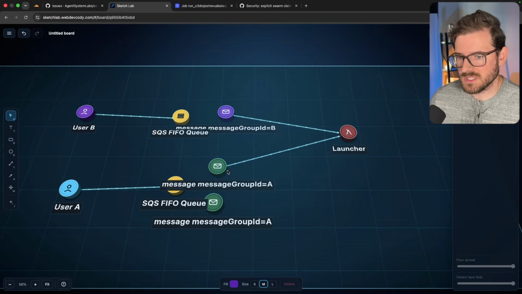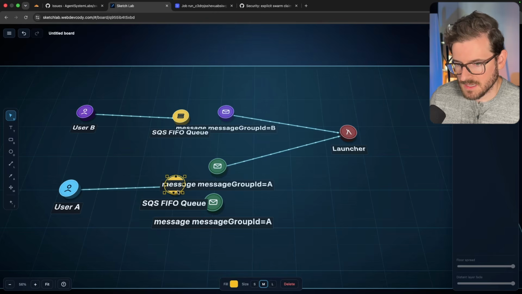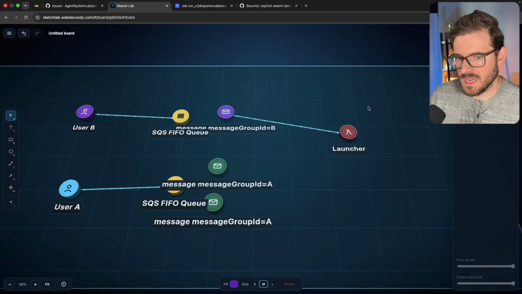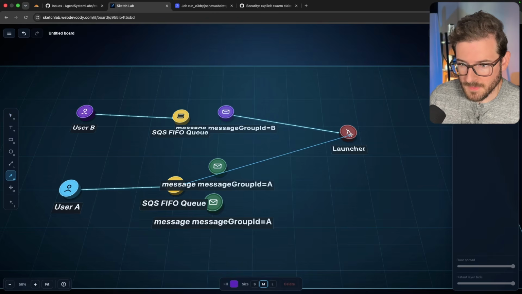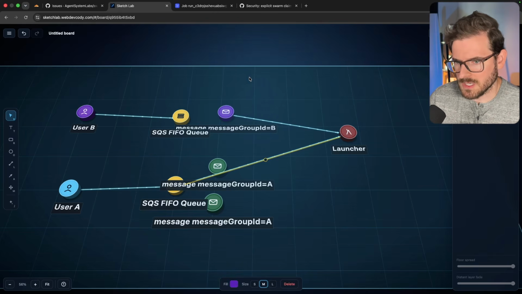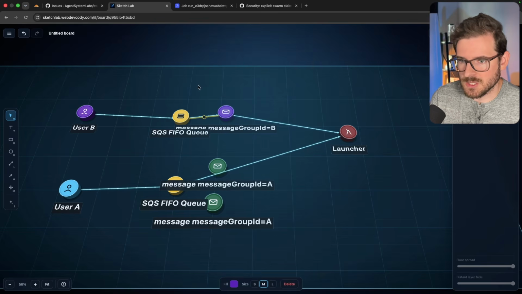So the launcher will still go through and pick from the queue that doesn't have an active message. For example, if this user doesn't have any message getting processed right now in the launcher, then it's going to be the next one to pull from. And we could have a bunch of these. Some of them will be in progress. For example, group B is in progress, so it's not going to get another message pulled from it, even if they have like 10 or 20 different messages queued up.